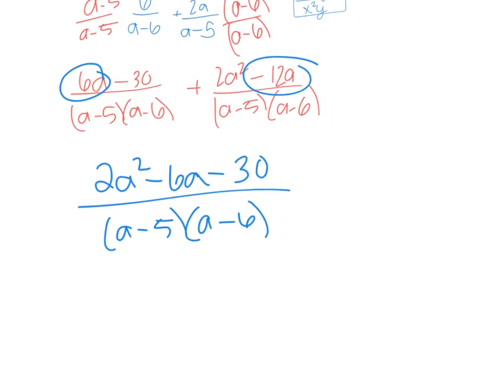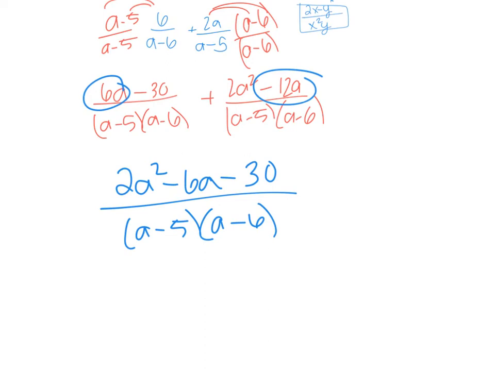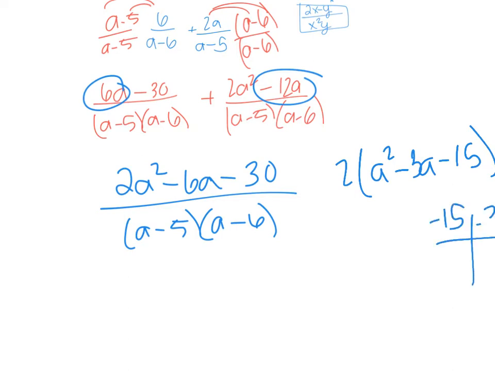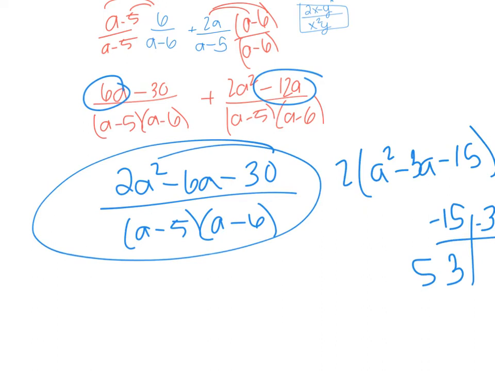So what I would do from there is see if I could factor this, to see if I could cancel with my denominator. I'm going to take out the 2, and I get a squared minus 3a minus 15. And then factors of negative 15 that add up to negative 3. There aren't any. So I can't factor this, and you could just leave your answer as this.